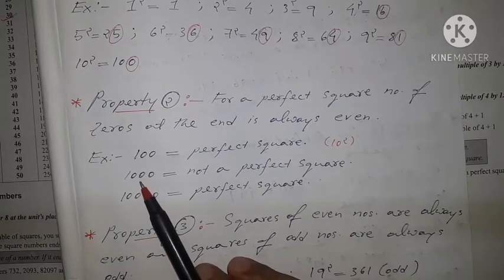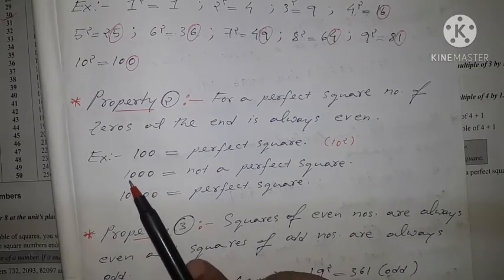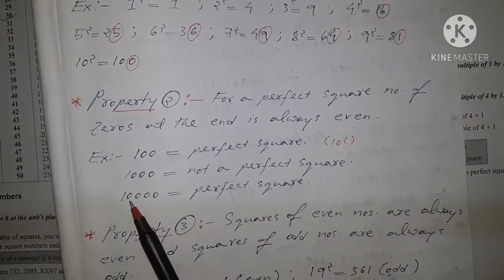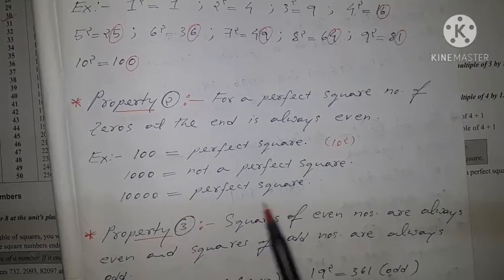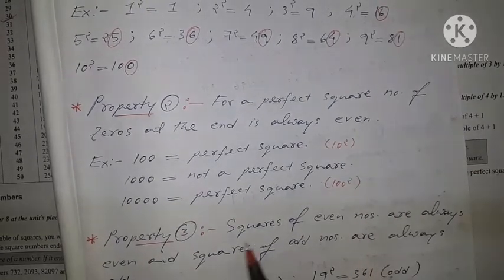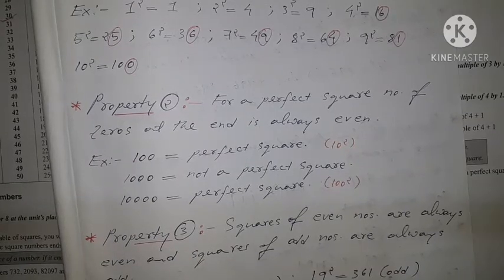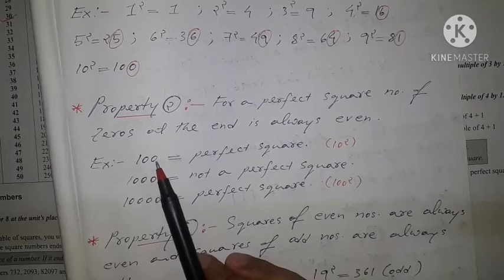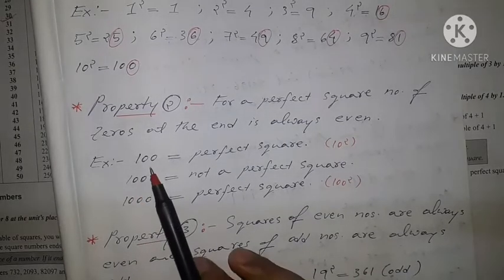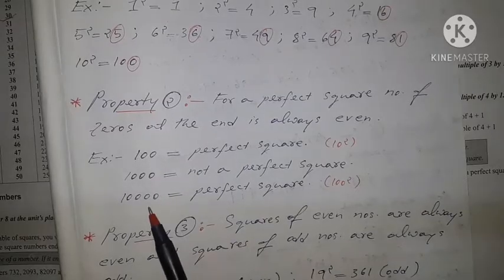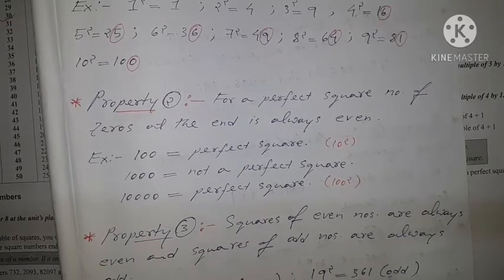If the number of zeros is odd, that is, if 3 zeros are there, then it is not a perfect square. If the number of zeros is even, so here it is even, 1, 2, 3, 4, then this is a perfect square. This is the square of 100. 100 square is equal to 10,000. Therefore, for a number to be a perfect square, the number of zeros at the end must be even.